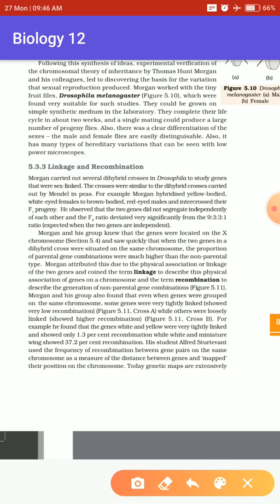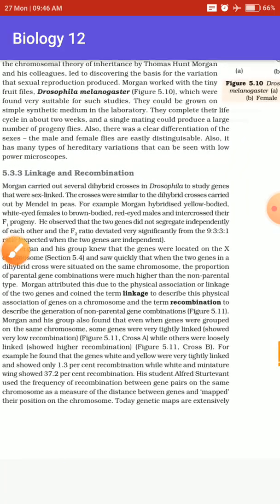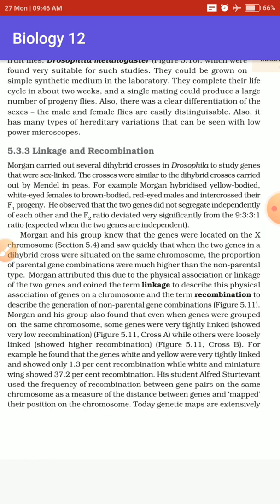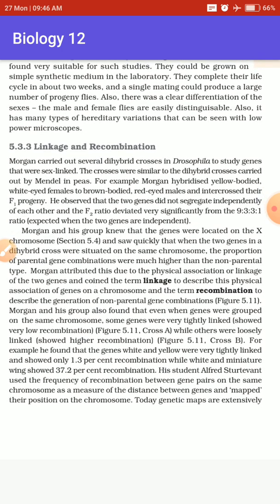The very first theory based on how inheritance takes place was given by Mendel, no doubt in that. Later, three main scientists rediscovered Mendelism: Erich von Tschermak, Hugo de Vries, and Karl Correns.